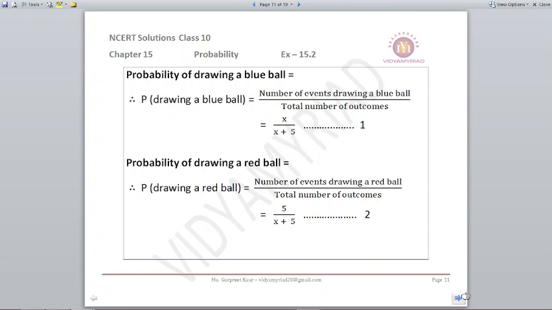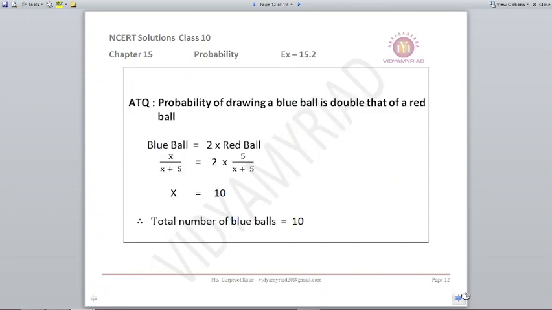According to the question, they are saying that the probability of drawing a blue ball is double that of a red ball. So what is our equation form? Blue ball, we know, is x upon x plus 5 and red ball, we know, is 5 upon x plus 5. So 2 will be multiplied with the red ball. With the help of this we can find out that x is equal to 10. So the total number of blue balls is 10.